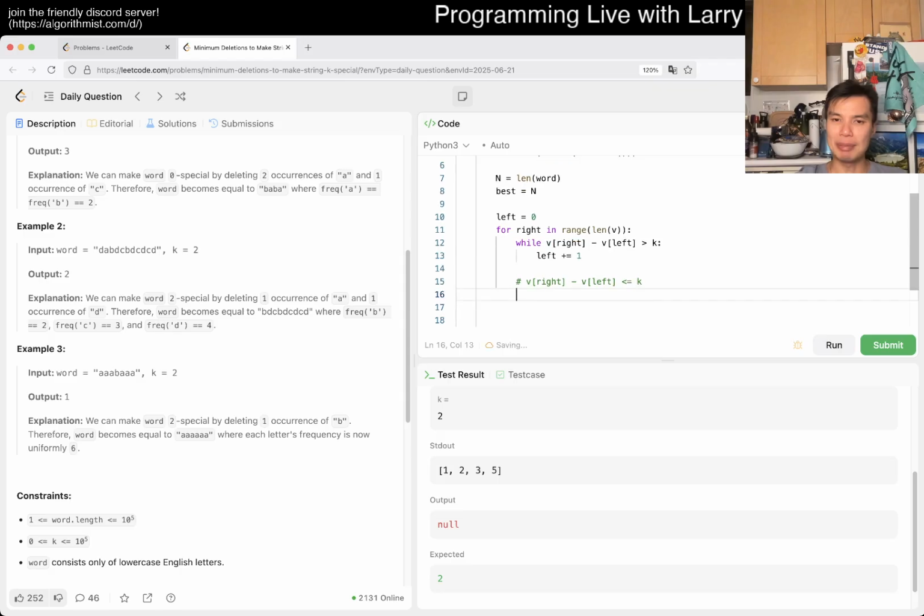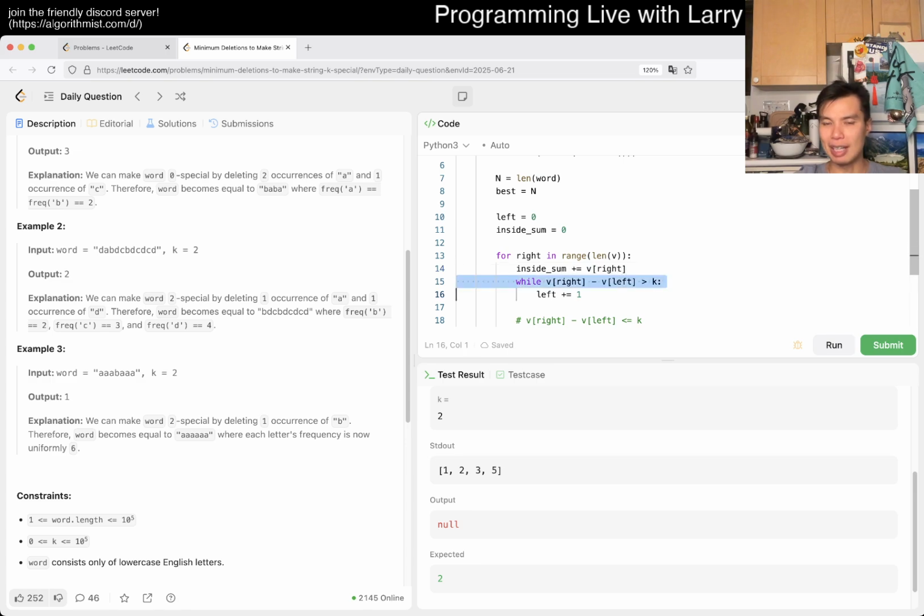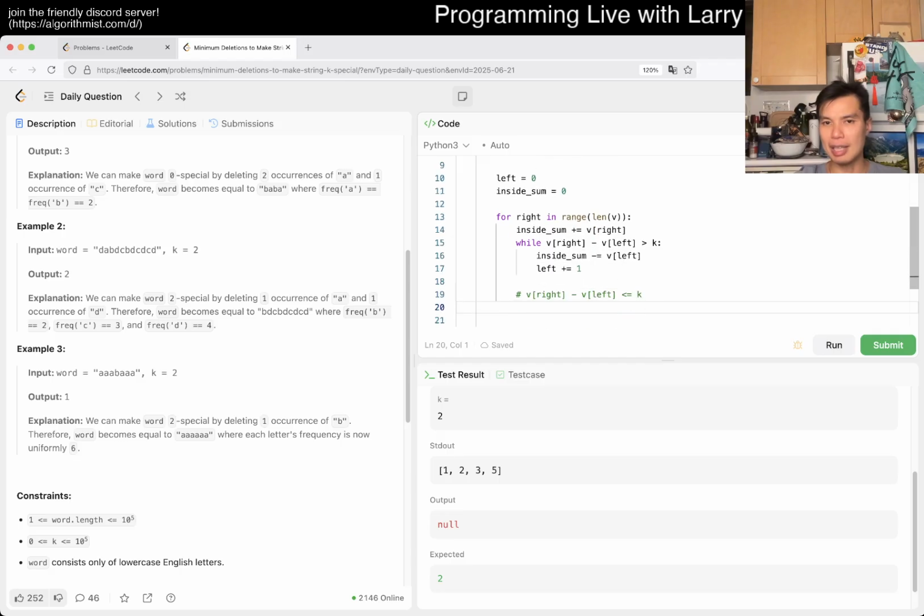So now that means we want the sum inside, right? You can do a prefix sum, but you can also just keep track of the sum that's inside. You could do prefix sum, you could do a loop here. But for example, we could say inside sum is equal to 0. And anytime this gets incremented, right? That means we want inside sum to increment by v sub right. And then inside sum is going to be inside sum minus v sub left. And then best is equal to the min of best and n minus inside sum, being the number of characters that are inside the window, if you will. And that's it, I think.